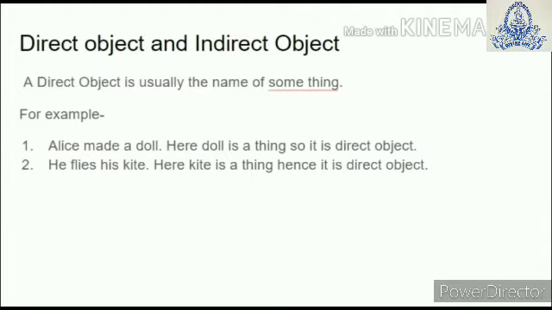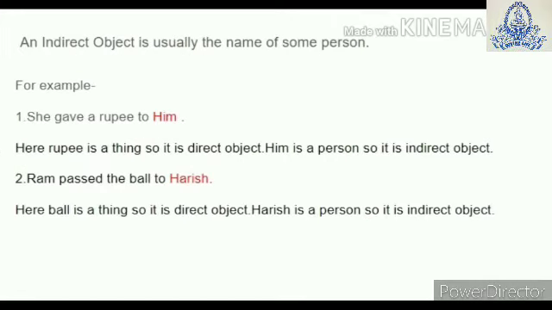What is an indirect object? An indirect object is usually the name of some person. For example, she gave a rupee to him. Here rupee is a thing, so it is a direct object. Him is a person, so it is indirect object.